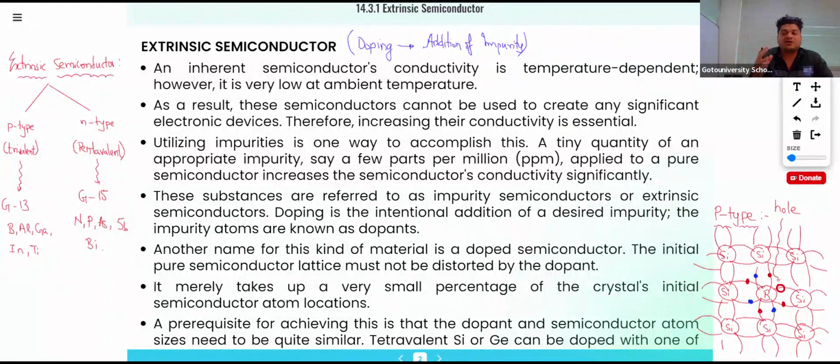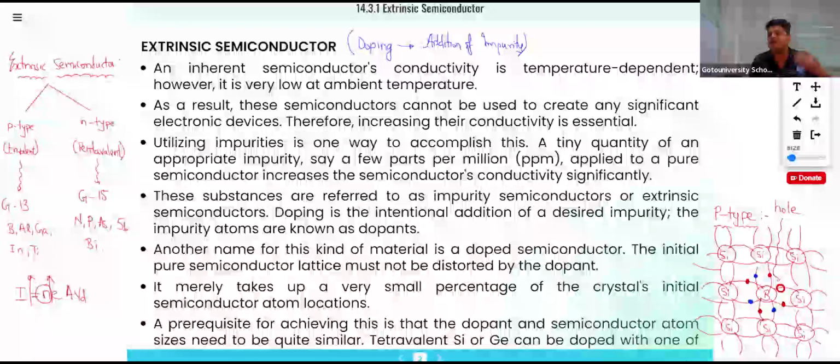So because of the flow of holes also, there will be a current. Why? Because we have a formula from current electricity, I equals nAeVd. If there is an increase in the number of charge carriers, obviously the current will increase. Only electrons are not responsible for producing current, even the hole is responsible for producing current. A hole is nothing but the deficiency of electron.